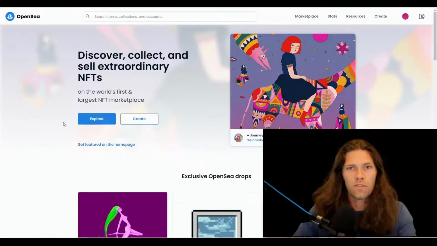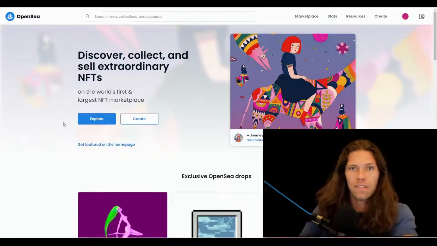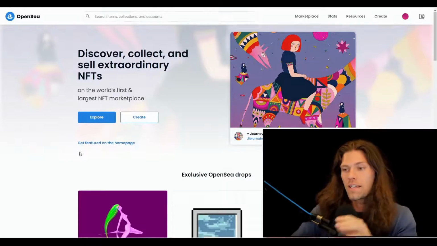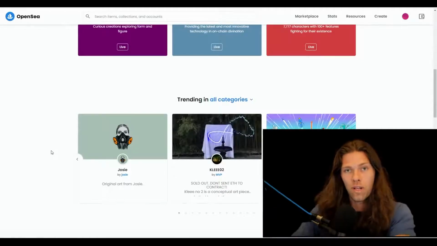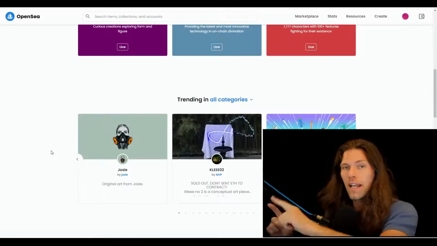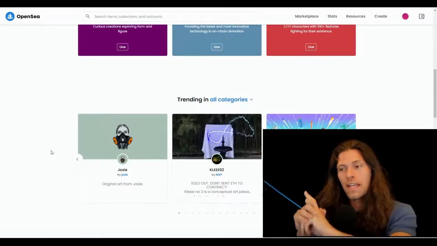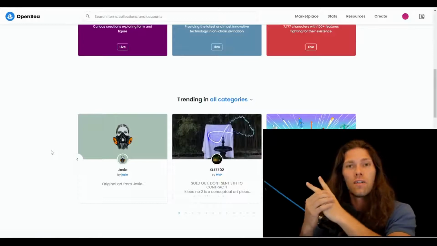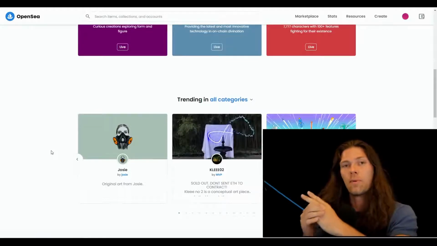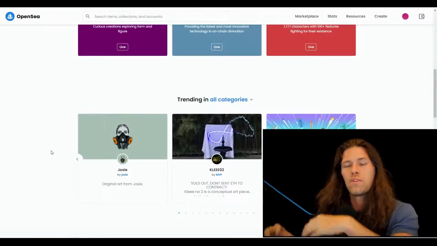So on here, you can browse collections. If you have a specific strategy that you're going for in order to buy NFTs and flip, you can go ahead and do that. There's tons of cool art on here. I will say this is high risk, especially if you're buying aftermarket NFTs. It's kind of a double risk here because not only is there the risk of the volatility of Ethereum as a token, but also the risk of purchasing an NFT that may never be purchased for that price again. And the risk is different with an NFT because you don't have the same liquidity.